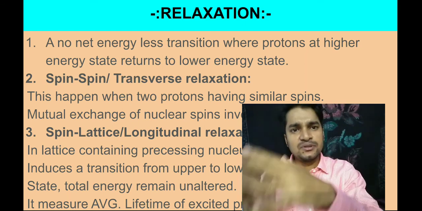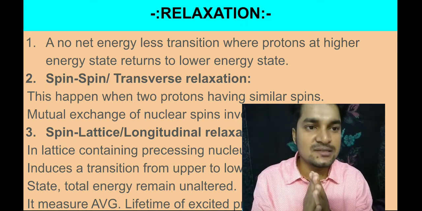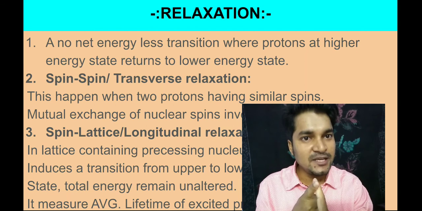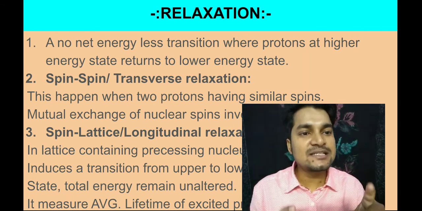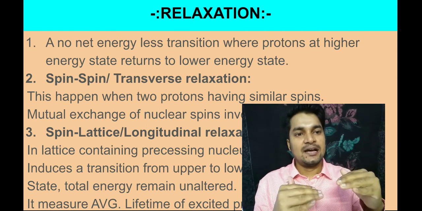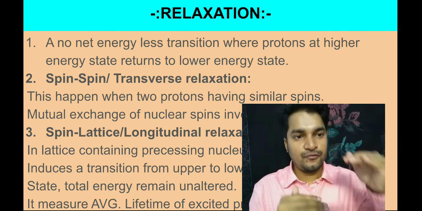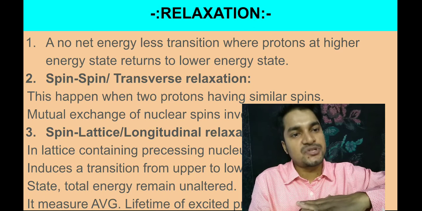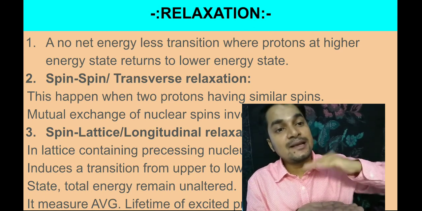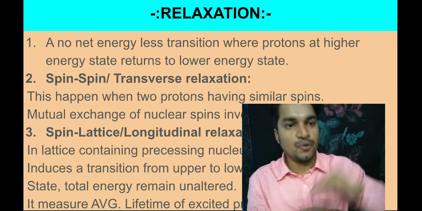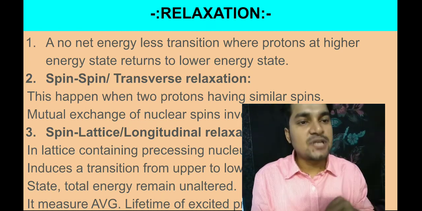Okay, so for this there are two techniques. One is spin, or transverse, relaxation. Transverse relaxation is like this. Say I have all the molecules in the ground state, and the excited state is the fourth floor.